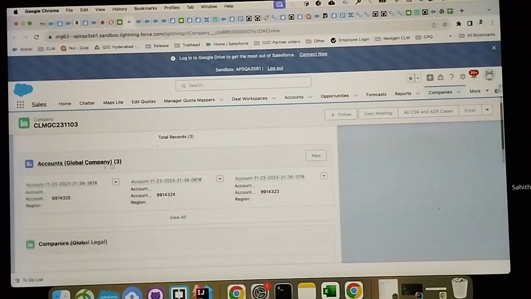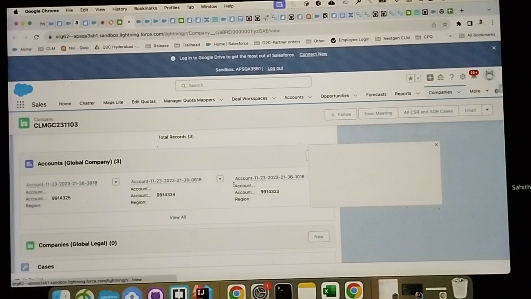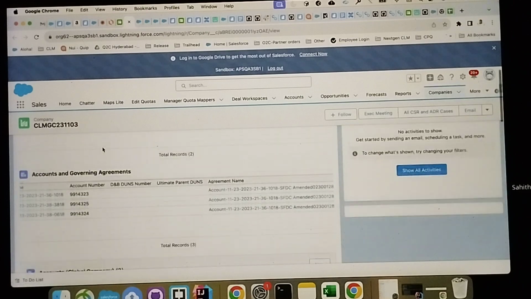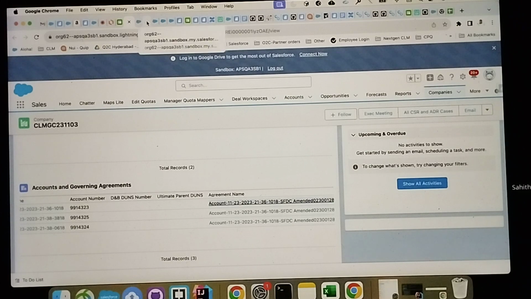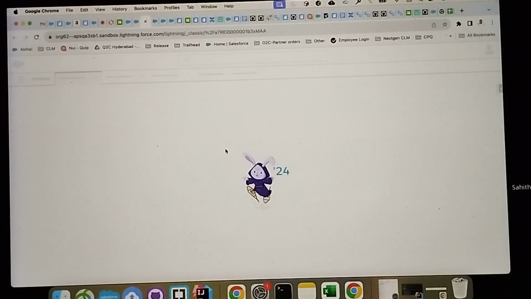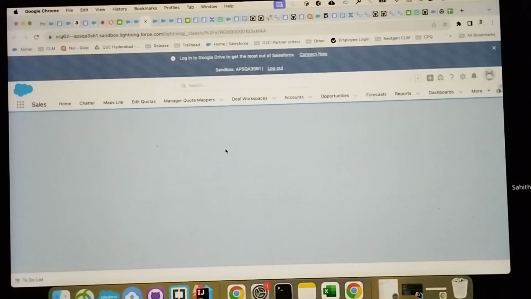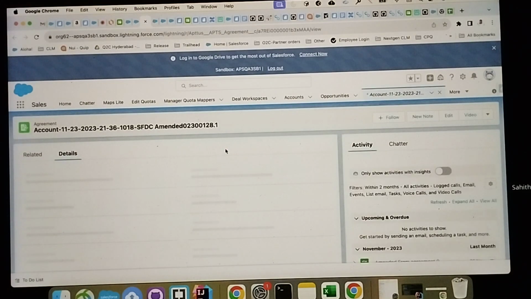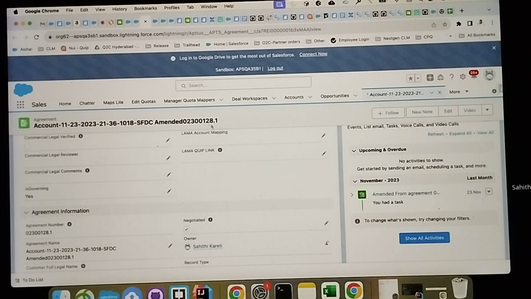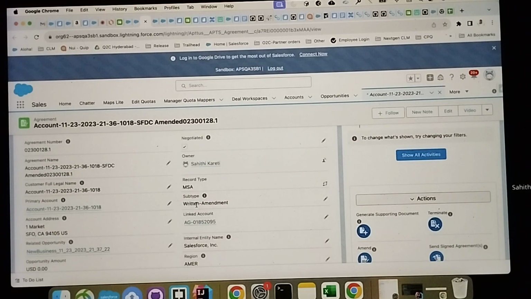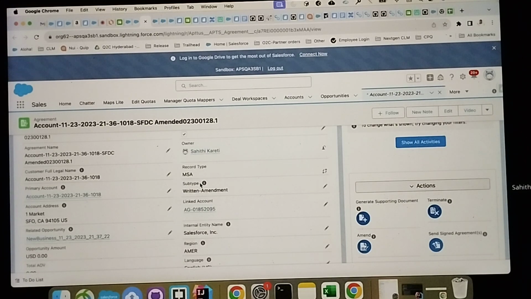Under this global company, whatever accounts are there, if we have any one MSA, for example, if I take this MSA, the latest version of the agreement should not be a subtype of click-through or return core only.